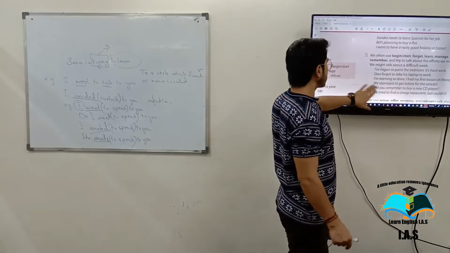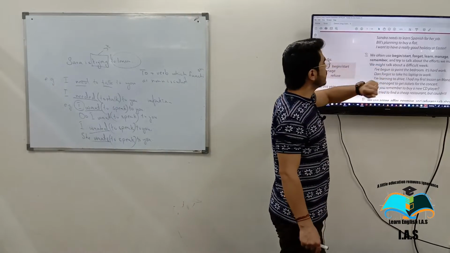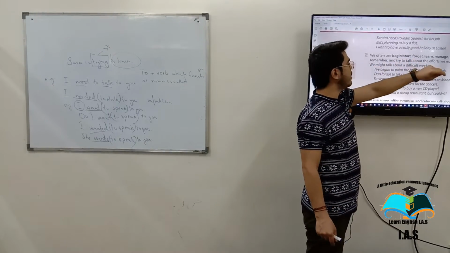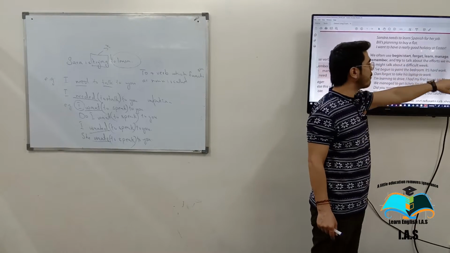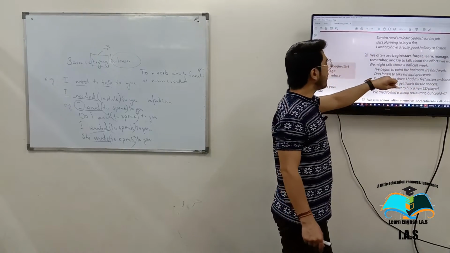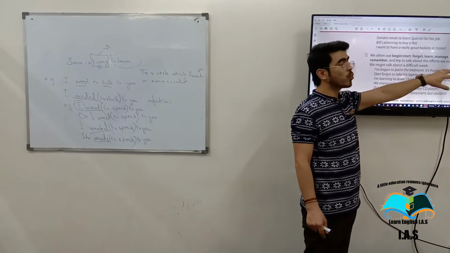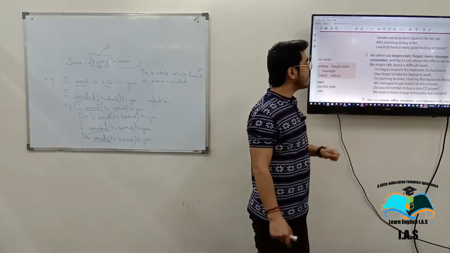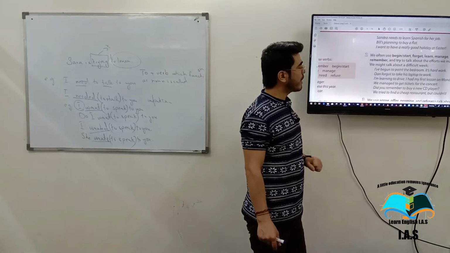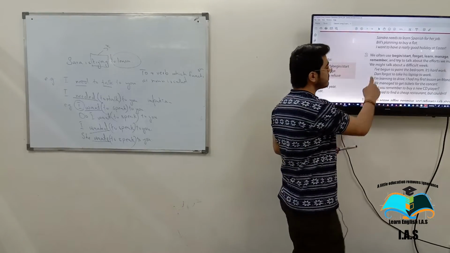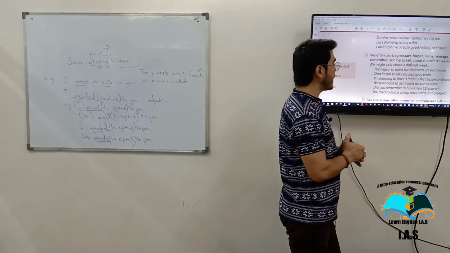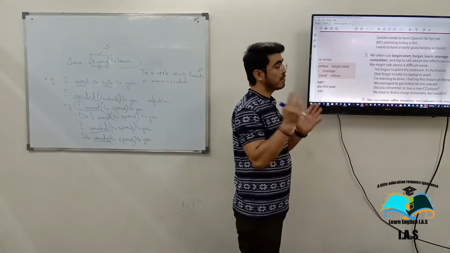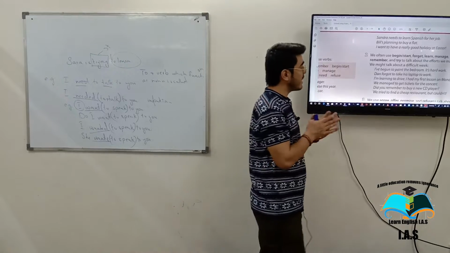Number 2. We often use begin, start, forget, learn, manage, remember, and try to talk about the efforts we make. We might talk about a difficult week, right? So, I have begun to paint the bedroom. It's hard, right? So where is the infinitive here? To paint. Excellent. Don forgot to take his laptop to work. To take. Excellent.